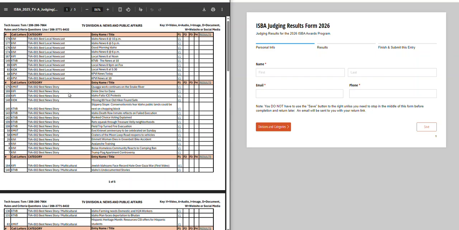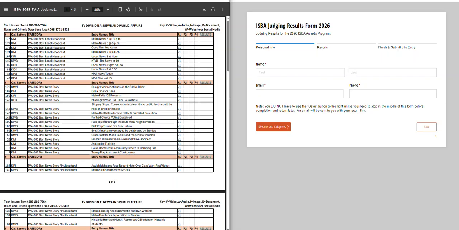Now, before I go any further, I do want to show you something about any issues that might come up with what you're calling abbreviations or things like that. Part of it can be the judge's fault, but also, if they simply copy the title over to the judging form, it can be a misspelling and a problem on the entry form.